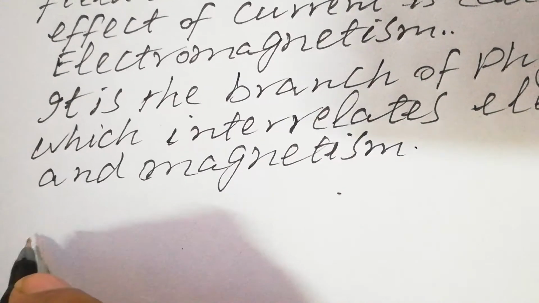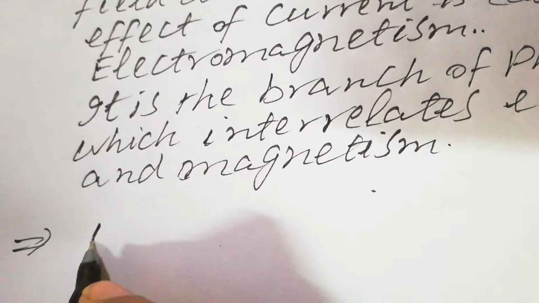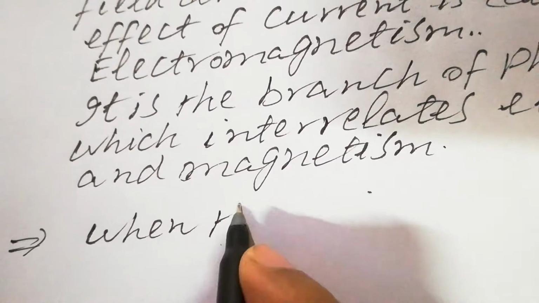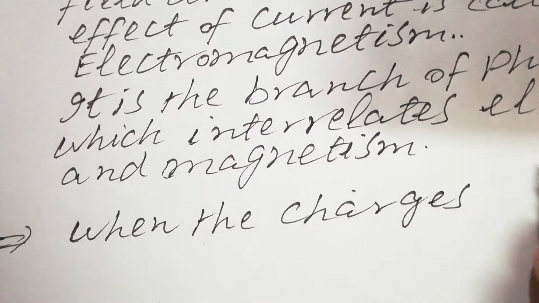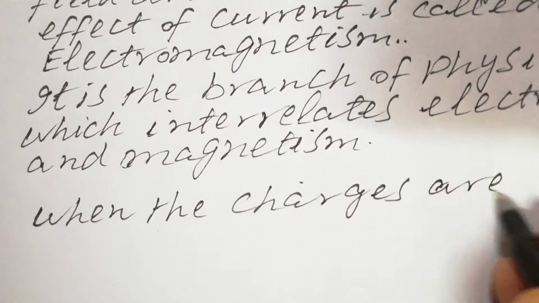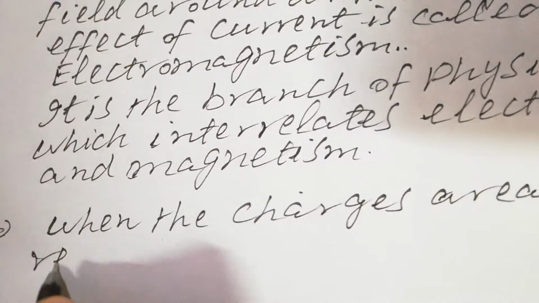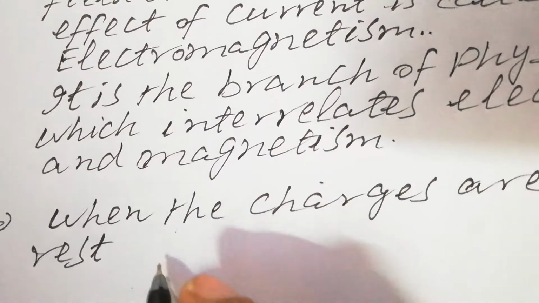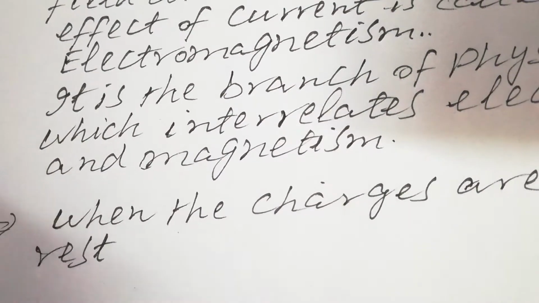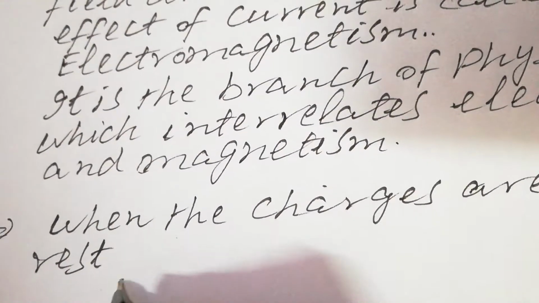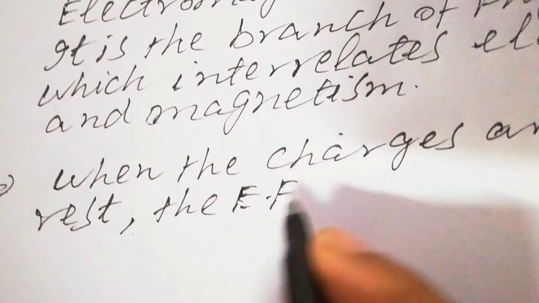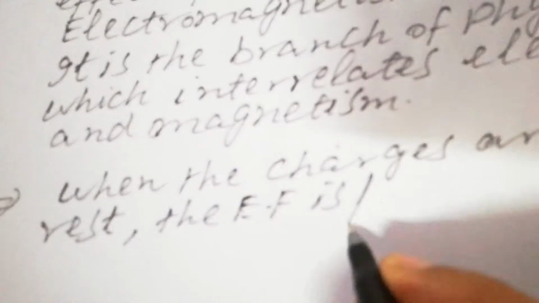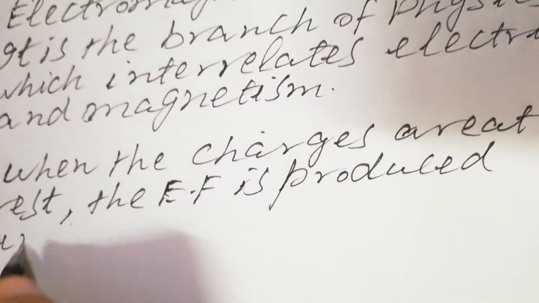Students, when the charges are at rest, then an electric field is produced around the charge.